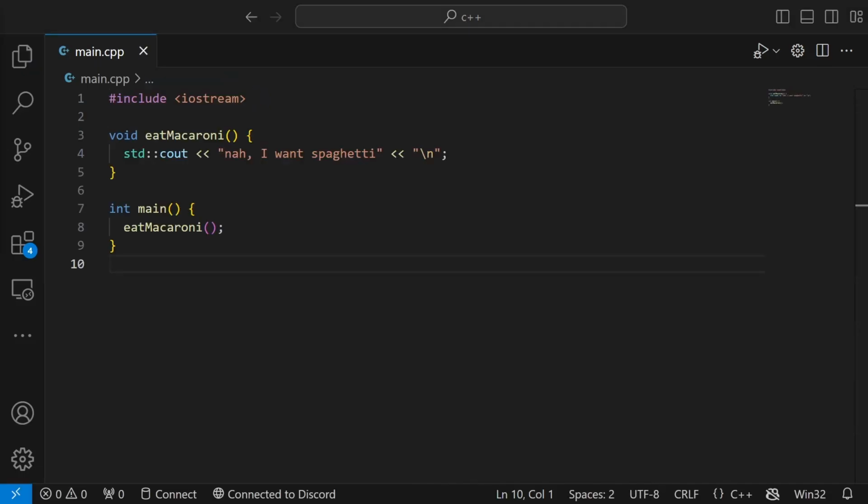To call a function, which is the fancy term to run the code inside of it, you write the function's name with parentheses in your main function, and of course a semicolon. Pretty straightforward, and that function can be called as many times as you want.